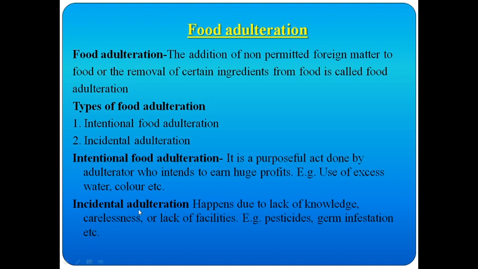Next is incidental adulteration. Incidental adulteration happens due to lack of knowledge, carelessness or lack of facilities. Example, pesticides, germ infestation, etc. Without their knowledge, or due to carelessness or lack of facilities, the adulteration is done. That is called incidental adulteration.